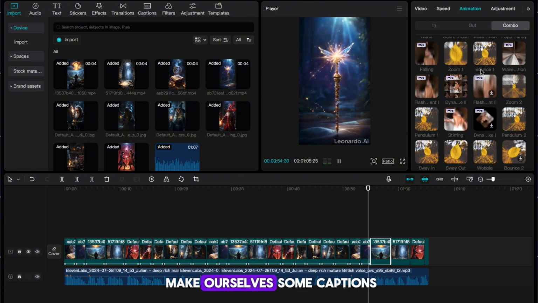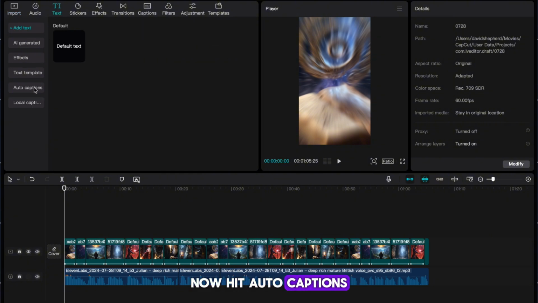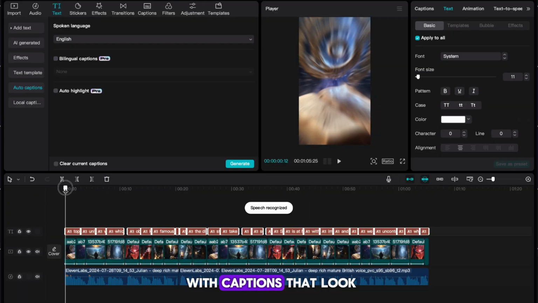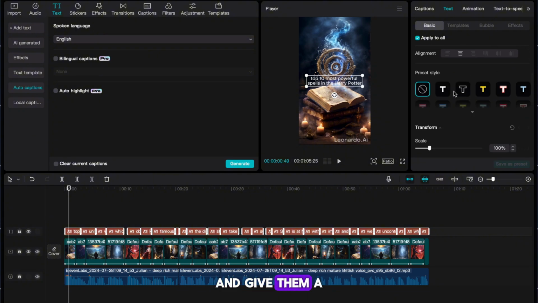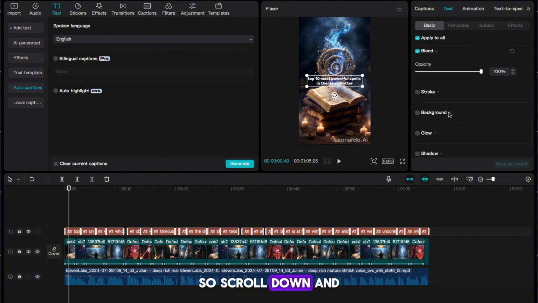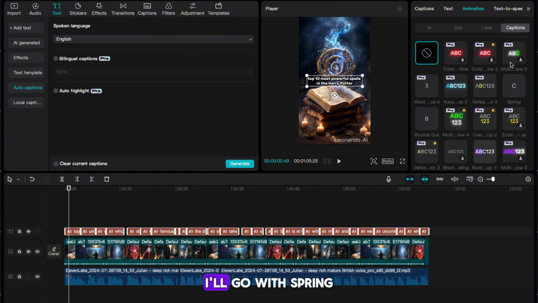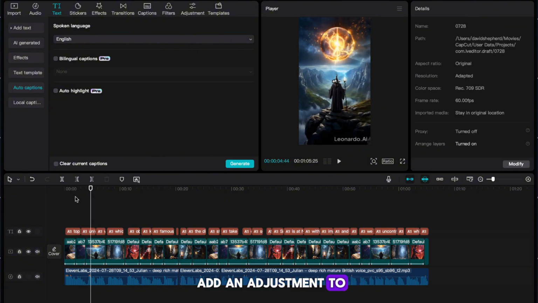We're now going to make ourselves some captions. Head to text in the top left. Now hit auto captions and then hit generate. It'll take a moment, but you should be left with captions that look like this. I'm firstly going to drag them to the middle of the screen. Next, head to the top right and give them a font that you like. Now you want to give your captions some depth, so scroll down and select the boxes next to stroke and shadow. Now at the top, hit animation and then captions. I'll go with spring.